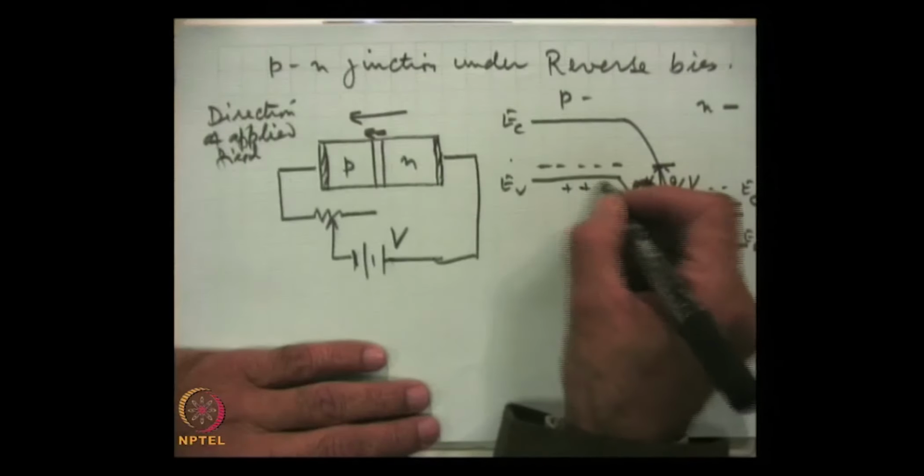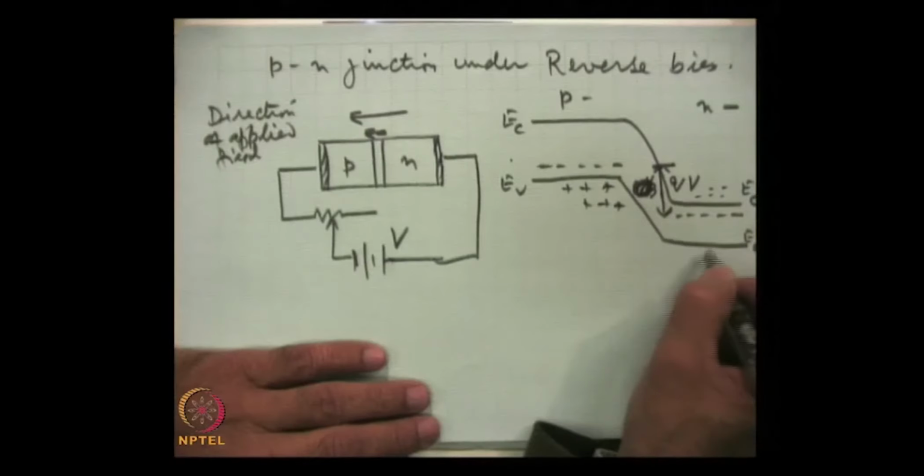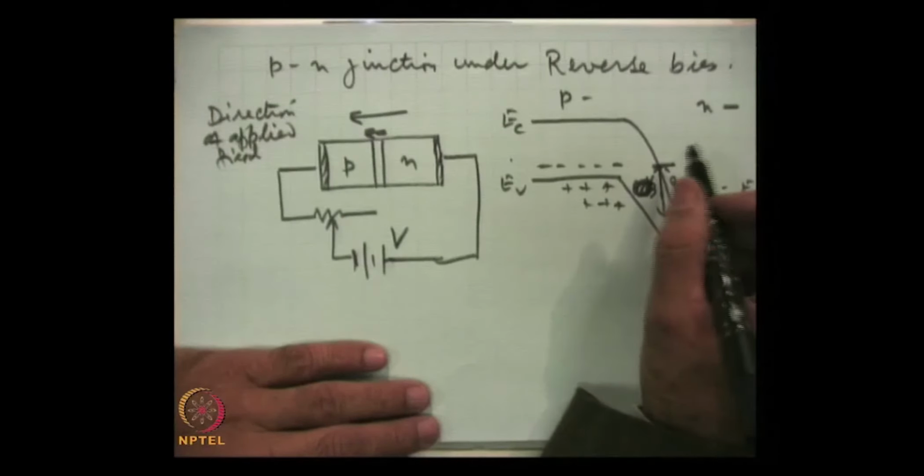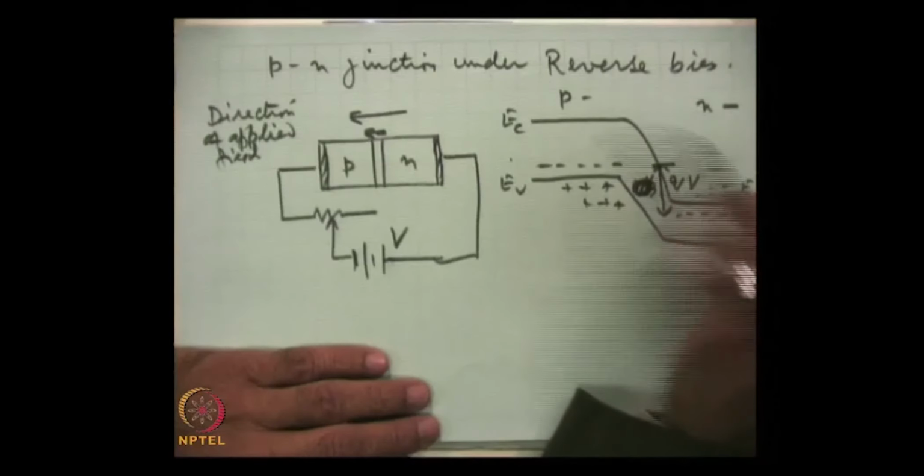It is clear that majority carriers were unable to cross over even when there was no field and the p-n junction was in equilibrium, because holes did not have the energy required to cross the potential barrier. Similarly, electrons did not have it. Now, this barrier height has become much larger as compared to the earlier two cases. So, these electrons and these holes will not be able to diffuse at all to the opposite sides.